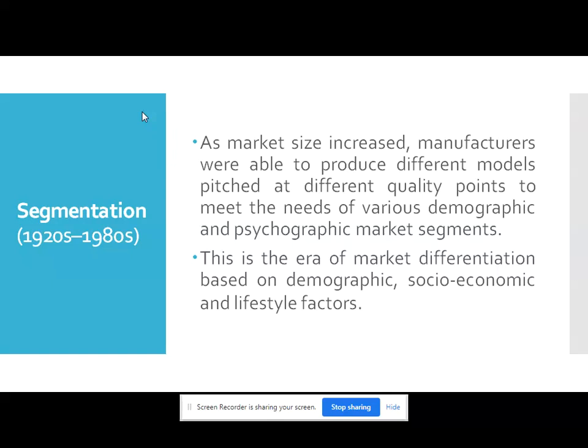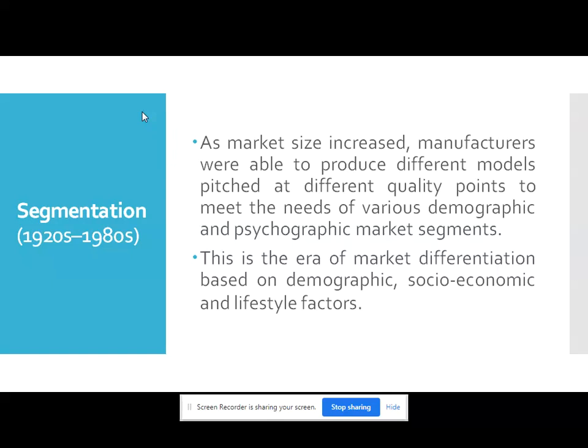As market size increased, manufacturers were able to produce different models pitched at different quality points to meet the needs of various demographic and psychographic market segments. This is the era of market differentiation based on demographic, socio-economic, and various lifestyle factors.